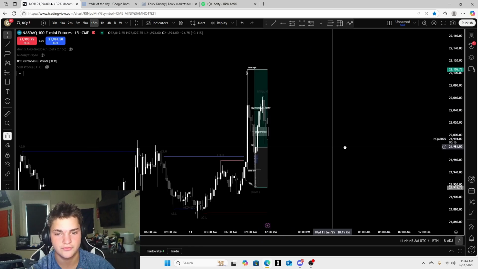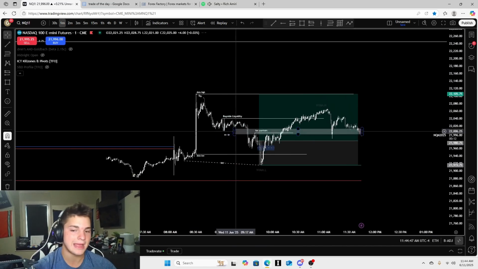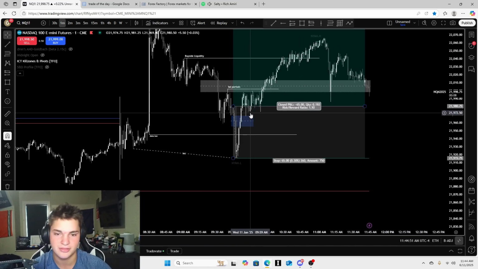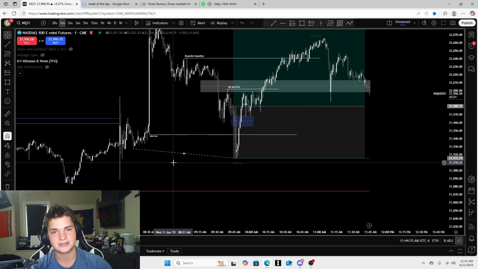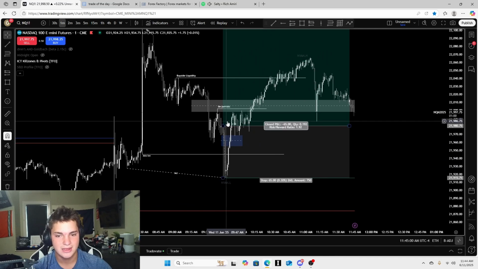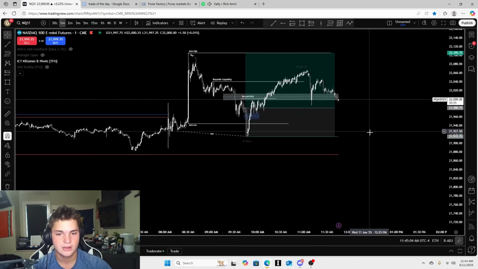But yeah, man, that's the trade for the day. I'm not mad at the trade itself, but I'm mad at my entry just because I was like 20 ticks above my original entry, and that's when I got stopped out. But yeah, we have higher time frame SMT. Data lows have been hit. SMT, inverse fair value gap change in state, break even, buy side level right here, and then data high right there. So that's the trade for the day.